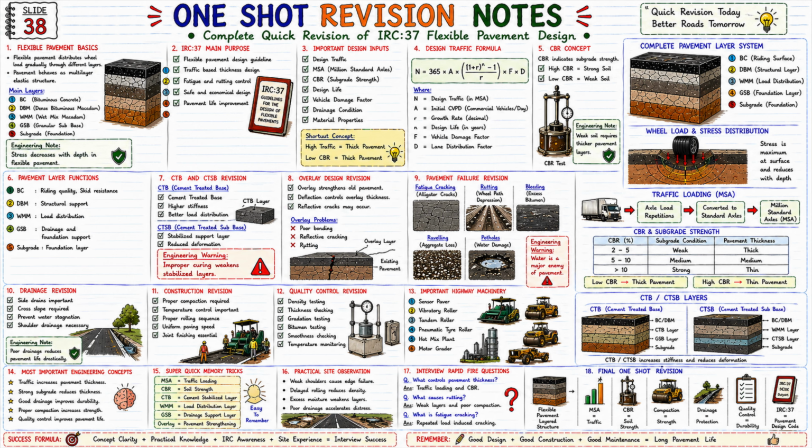Now let's look at the 16th topic. 16. Interview question box. Q. Why is compaction important in pavement construction? Answer. Compaction improves density, strength, and pavement durability. Q. What is segregation in bituminous work? Answer. Separation of coarse and fine aggregates causing weak pavement zones. Now let's look at the additional concepts below.